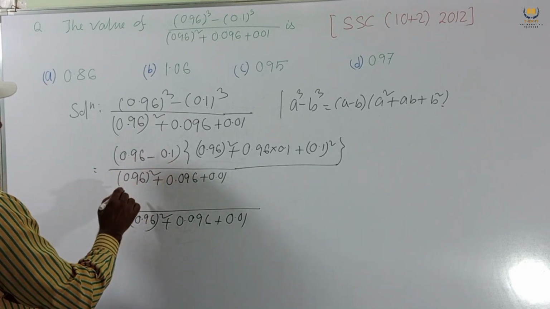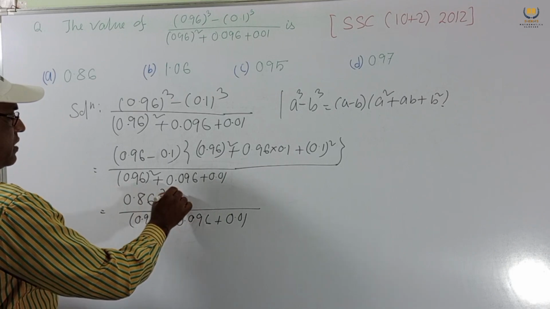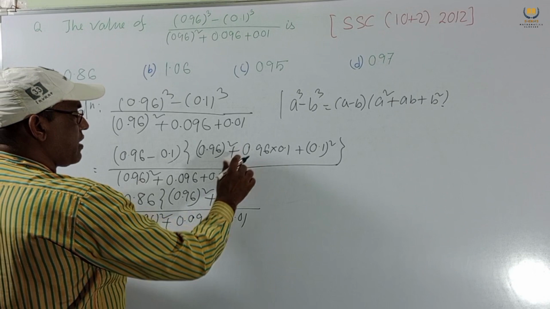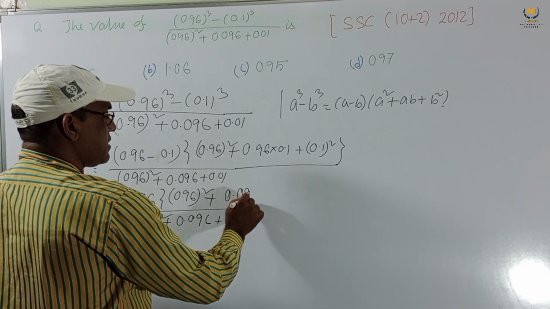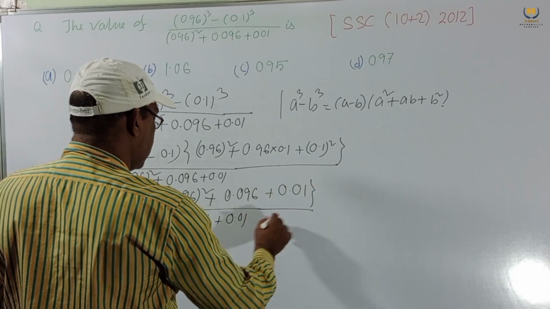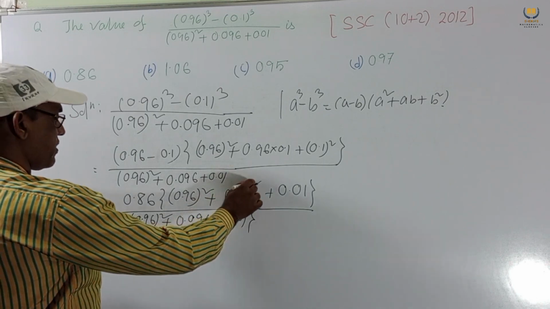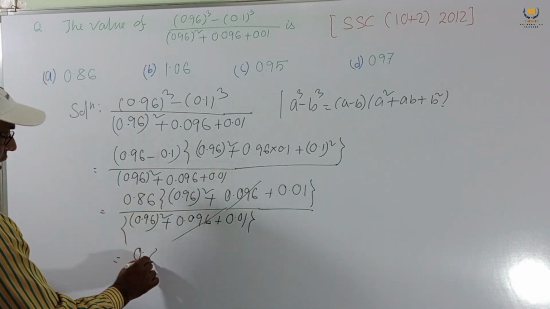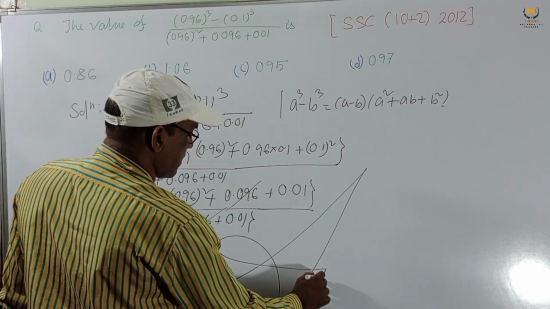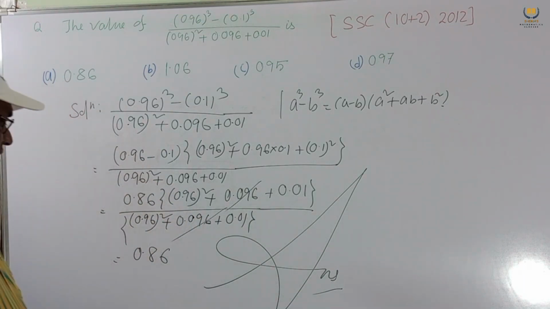If we subtract this, we get 0.86, and this will be 0.96 whole square plus 0.096 plus 0.01, which are like terms, and this will be cancelled. Answer is 0.86, and this is our final answer. So 0.86, option A, this is the answer.